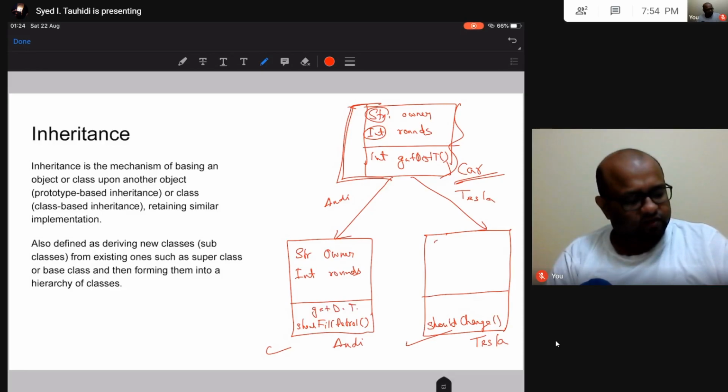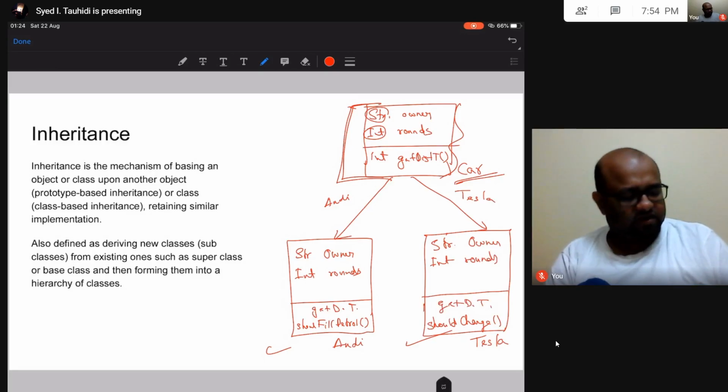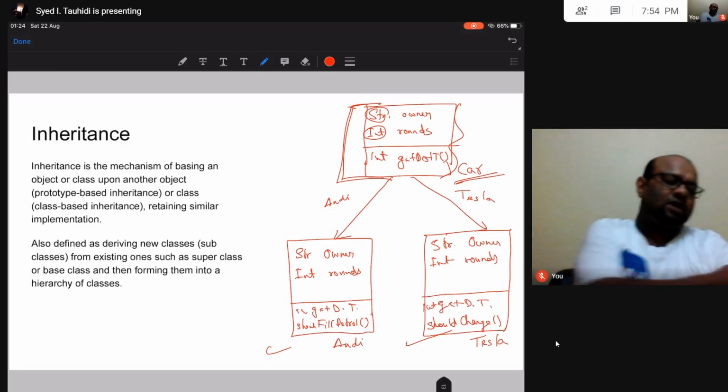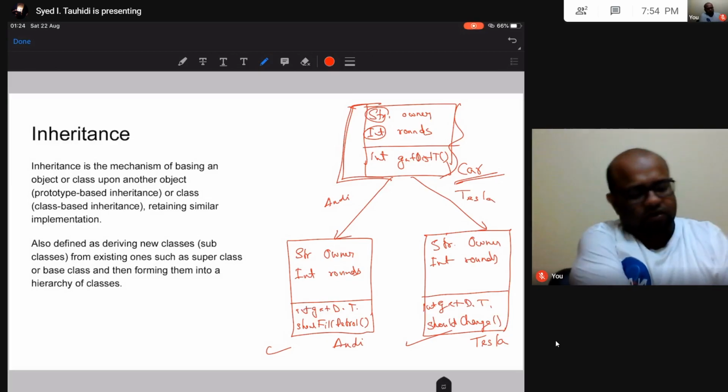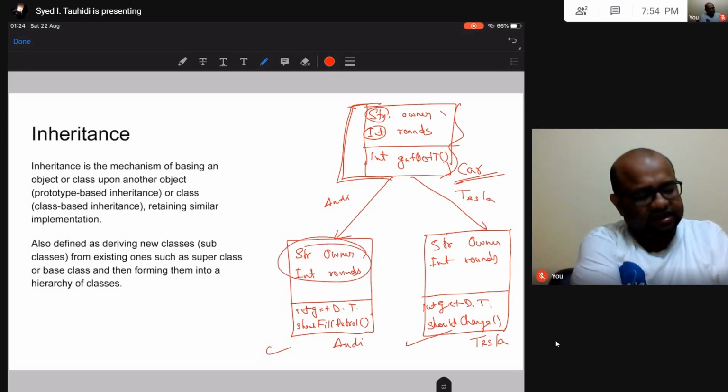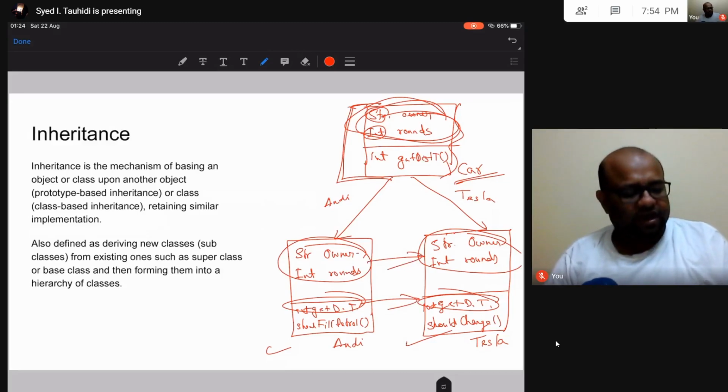And similarly here too I have string owner, this integer rounds, and get distance travel, which is integer return. So these things are the same as in my car class. This function, same function, this same type of data, are the same as in my car class.